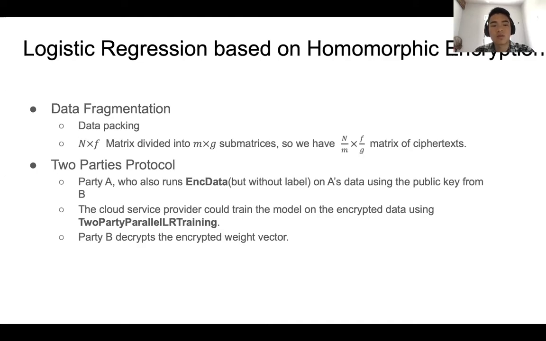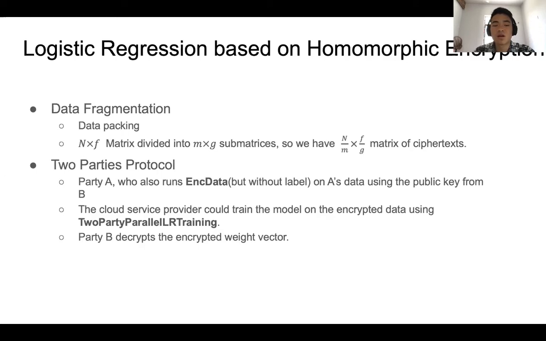The two-party protocol. Suppose party A and party B each hold several features, while only one party has the label. Without loss of generality, let it be B. B first runs KeyGen to generate the key pair, encrypts its data using Encrypt, and sends the public key to A. Party A uses the public key from B to run Encrypt on his data.